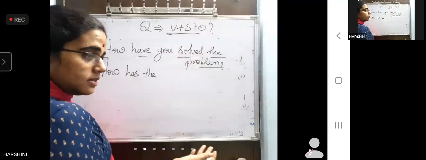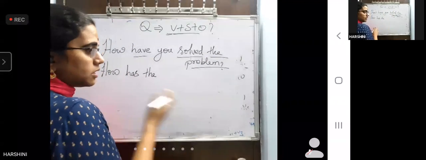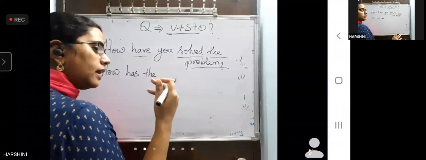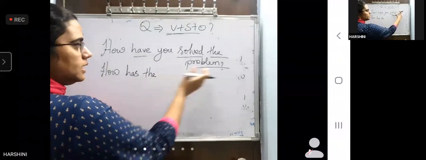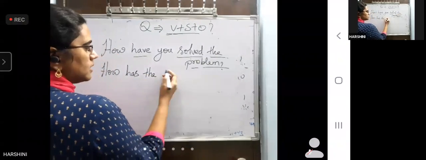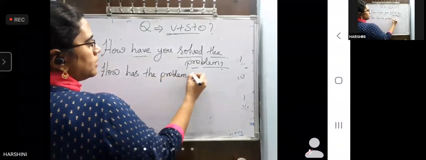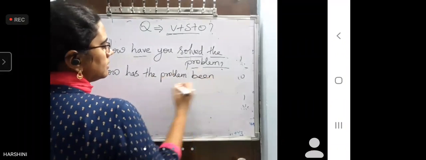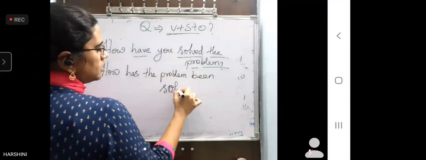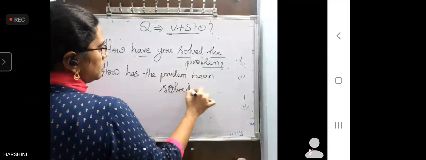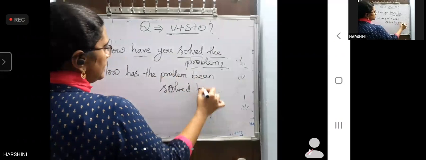In the before sentences, there is no proper object to be taken. That's why we have assumed it as singular. But here already singular is given. So write it. So how has the problem been solved by you?